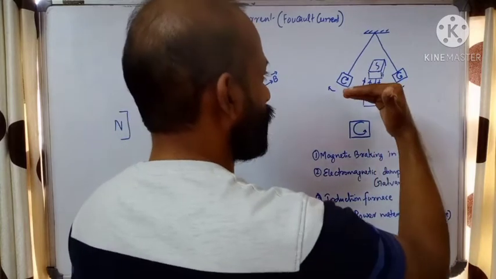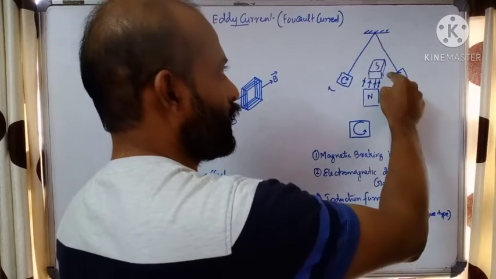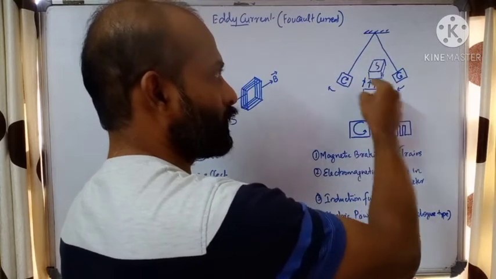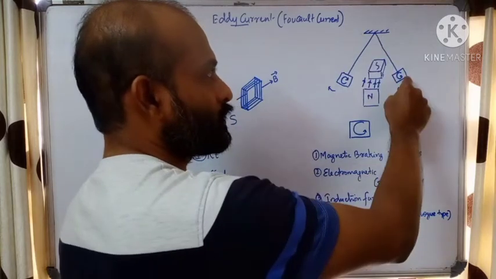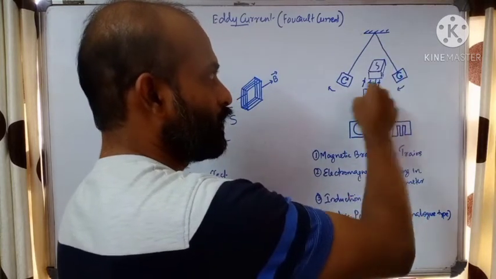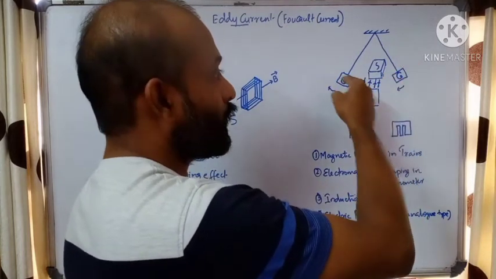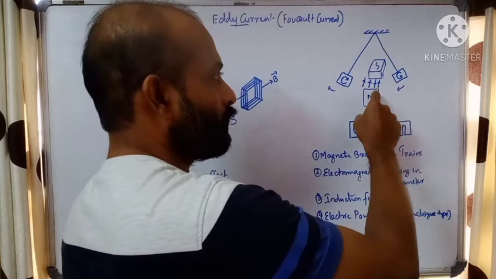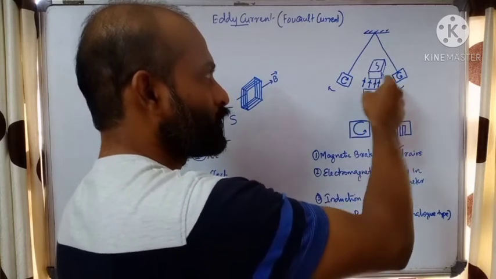In the vertical plane, we have a thin metal sheet oscillating like this. It is moving to and fro about this fixed point. Horizontally, we apply the magnetic field from north to south. Between the magnetic field, the sheet is oscillating.